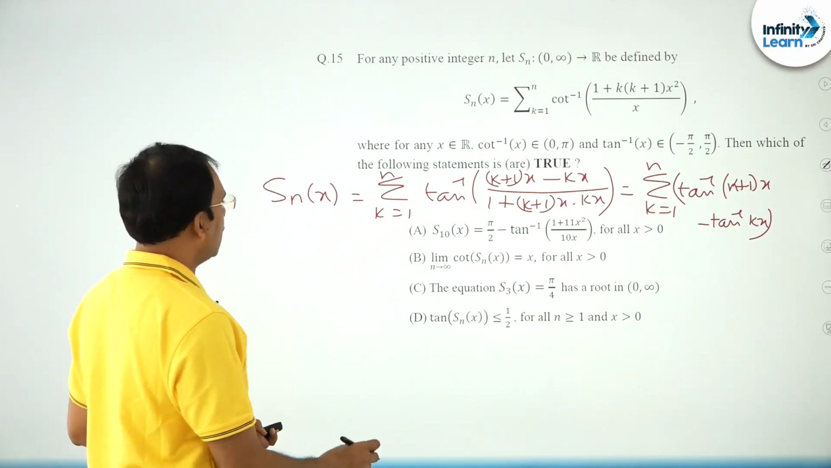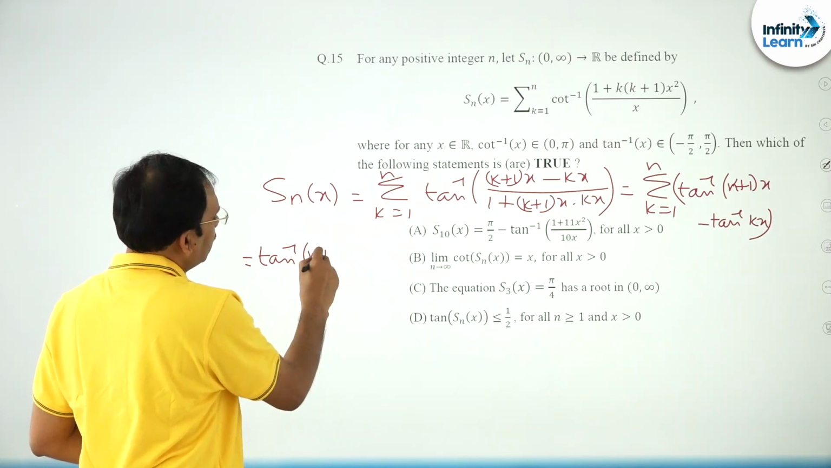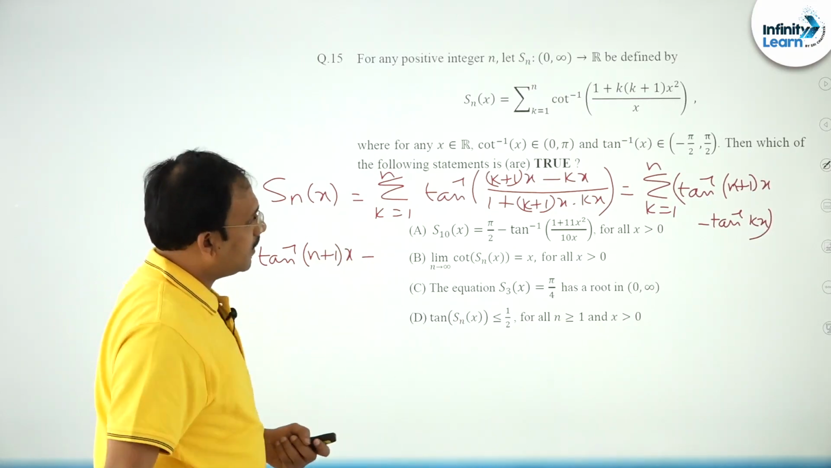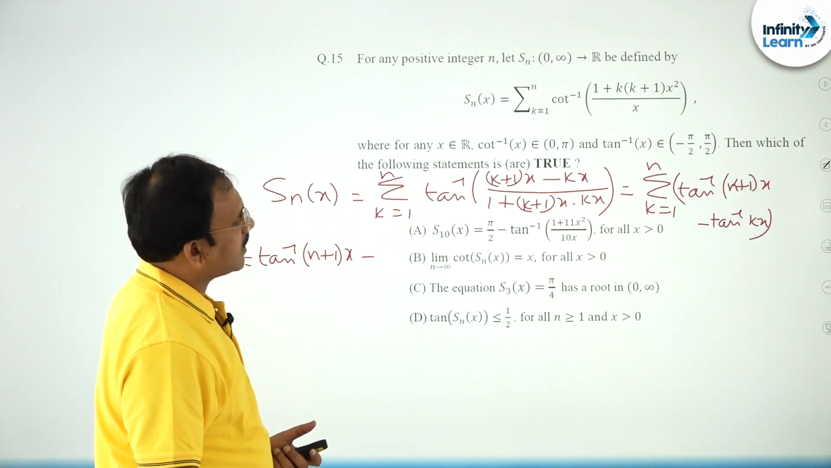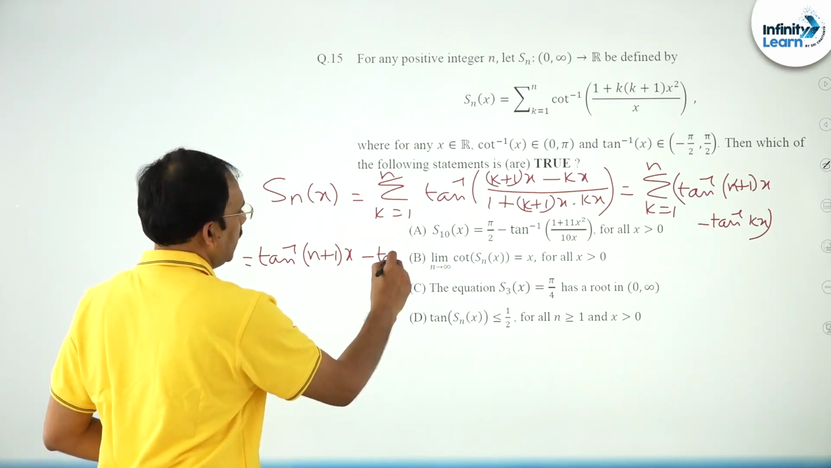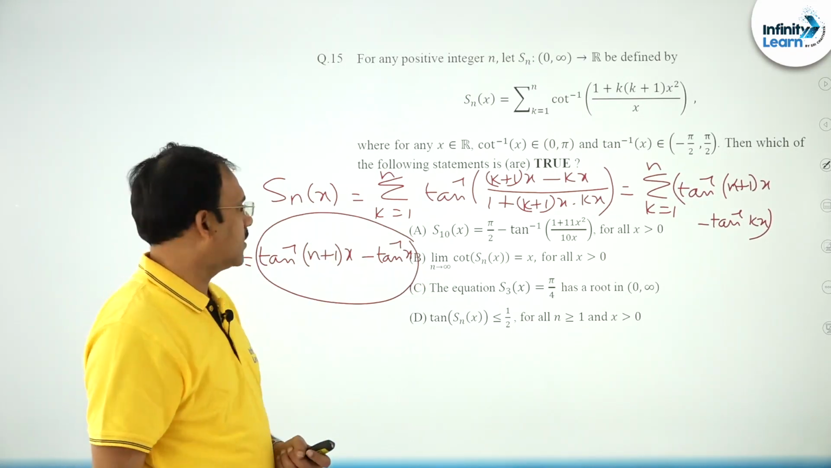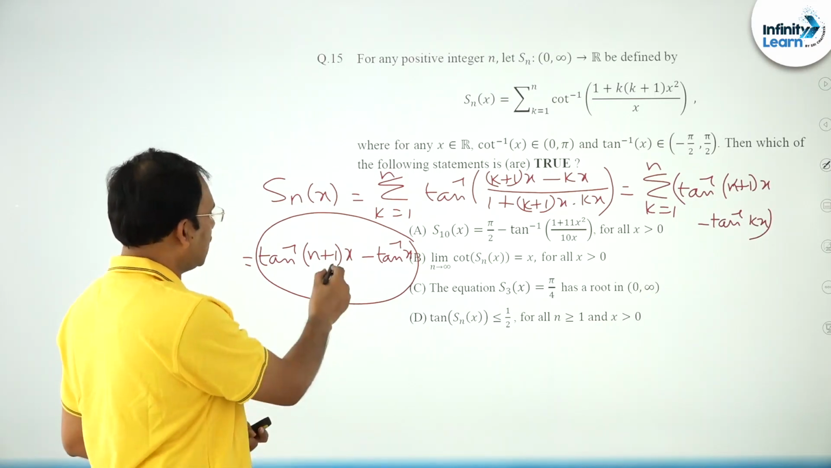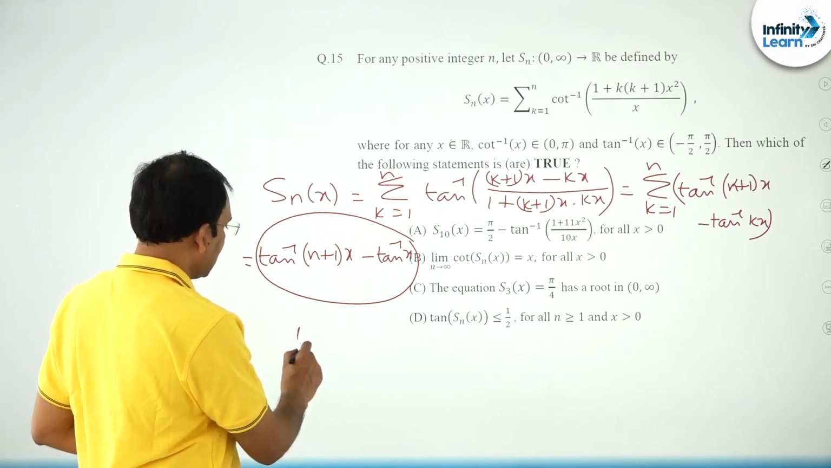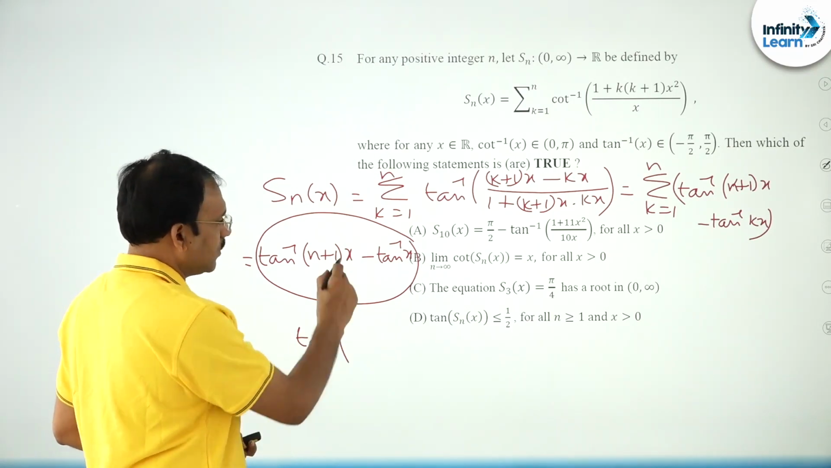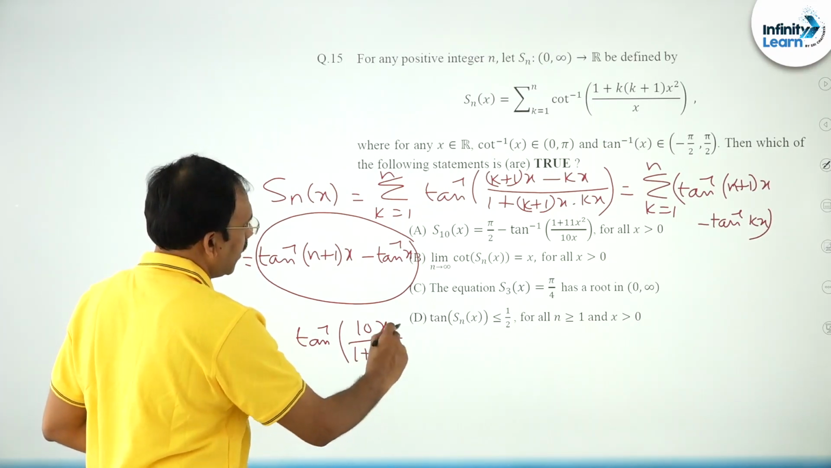So when you apply sigma, you are going to get tan inverse of (n+1)x minus, the first one, tan inverse 2x minus tan inverse x. So this is going to be tan inverse x. This is going to be our Sn(x), friends. Now S10(x) means tan inverse 11x minus tan inverse x, you will get tan inverse of 11x minus x, 10x by 1 plus 11x square.